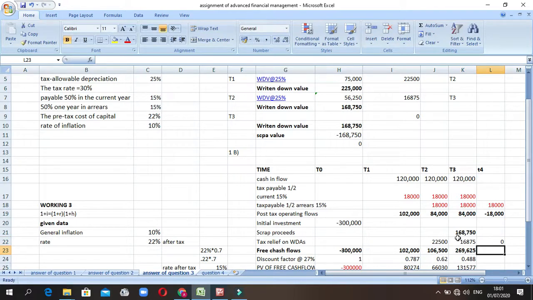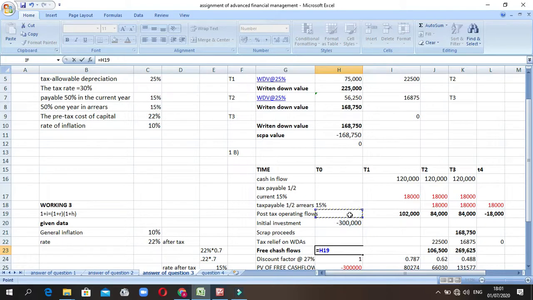After that we get the free cash flow, where we take the equal sign. We are going to take the post-tax operating cash flow, you raise this, and after that it comes to the initial investment.